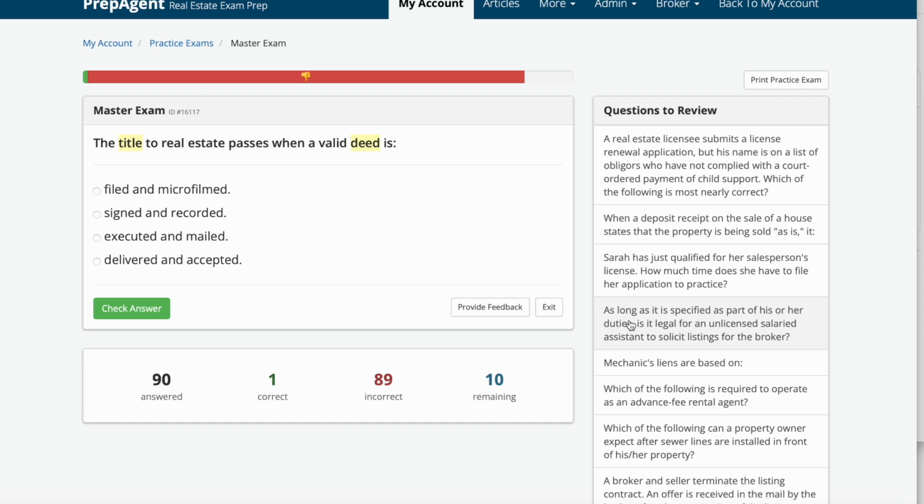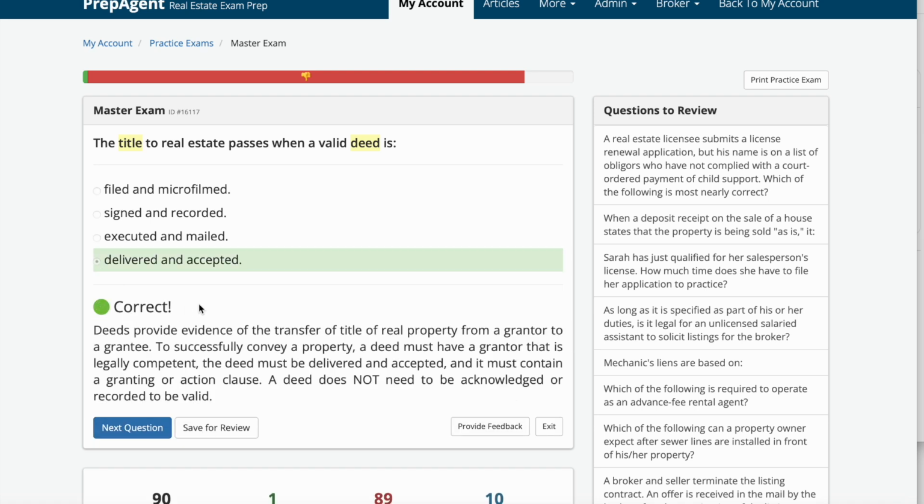The title to real estate passes when a valid deed is A, filmed and microformed, B, signed and recorded, C, executed and mailed, or D, delivered and accepted. And the answer is D, delivered and accepted.